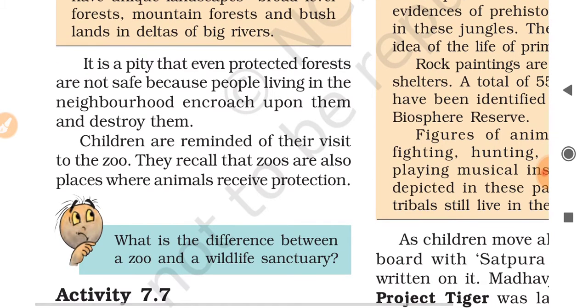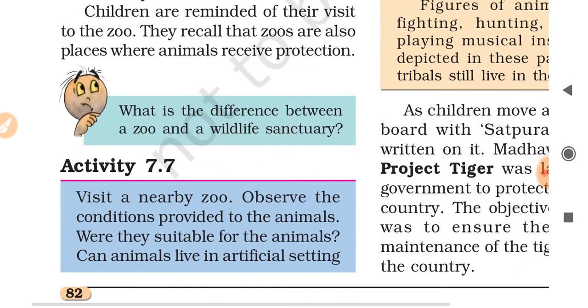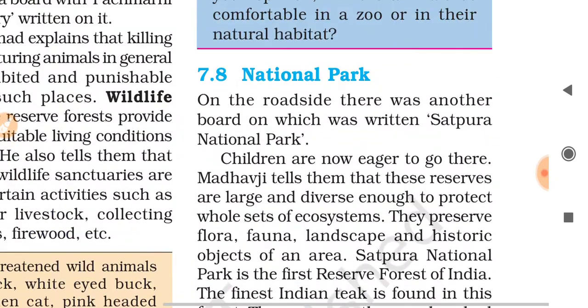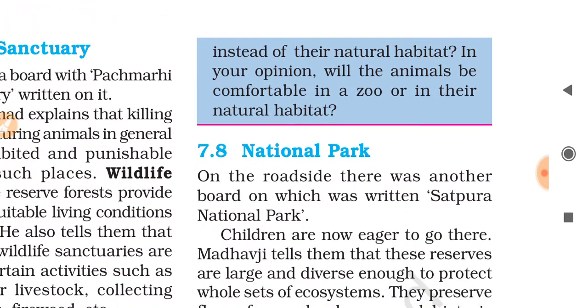Children are reminded of their visit to the zoo. They recall that zoos are also places where animals receive protection. What is the difference between a zoo and a wildlife sanctuary? For this you have to visit a nearby zoo and observe the conditions provided to the animals. Were they suitable for the animals? Can animals live in an artificial setting instead of their natural habitat? In your opinion, will the animal be comfortable in a zoo or in its natural habitat? So your answer will be: in their natural habitat.